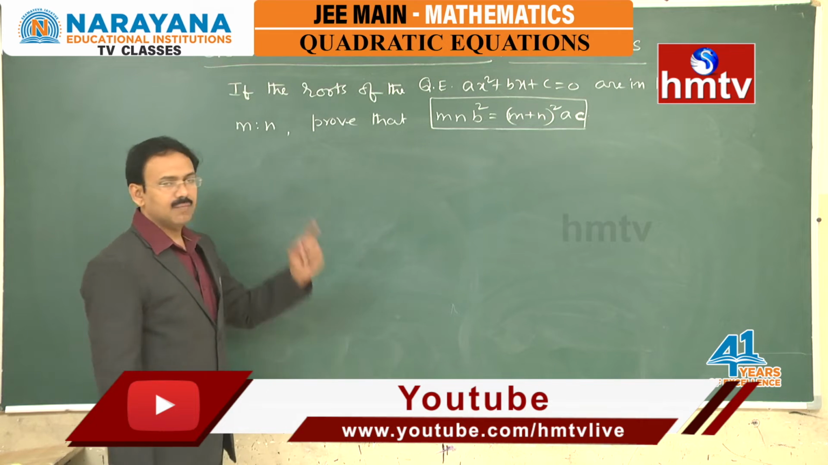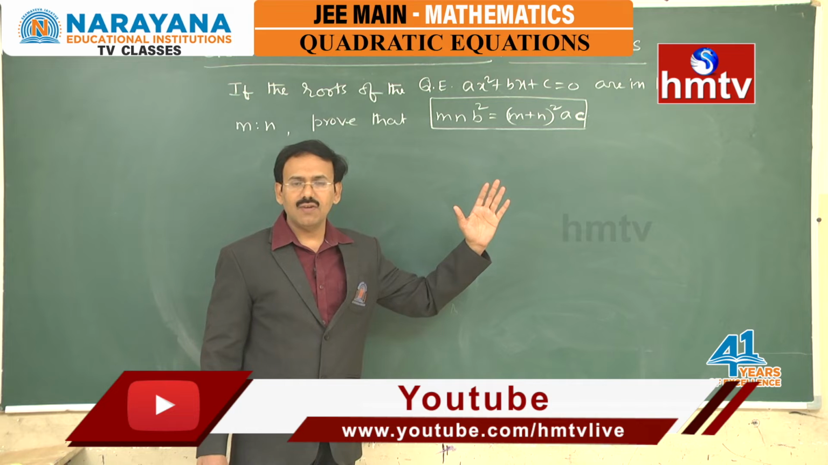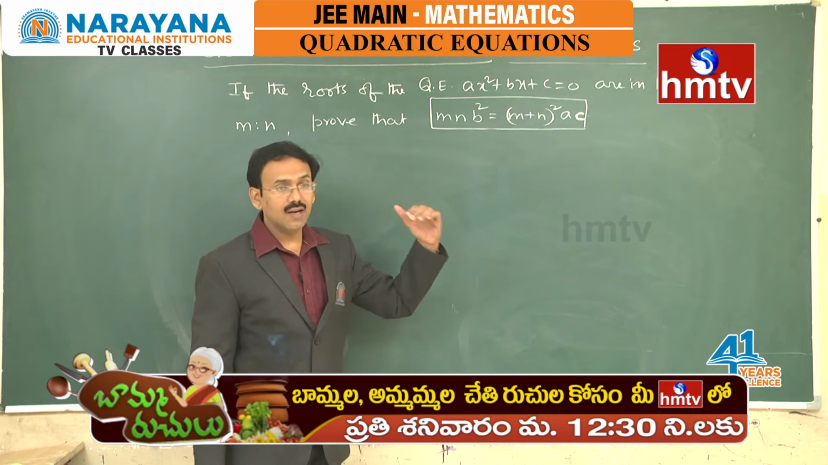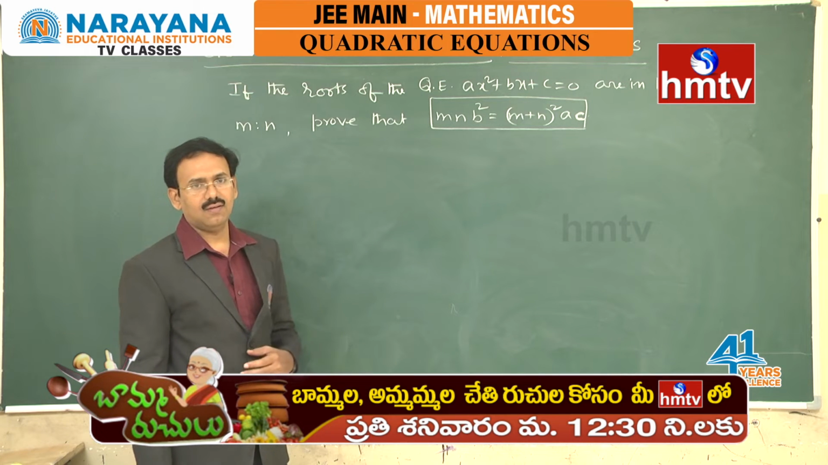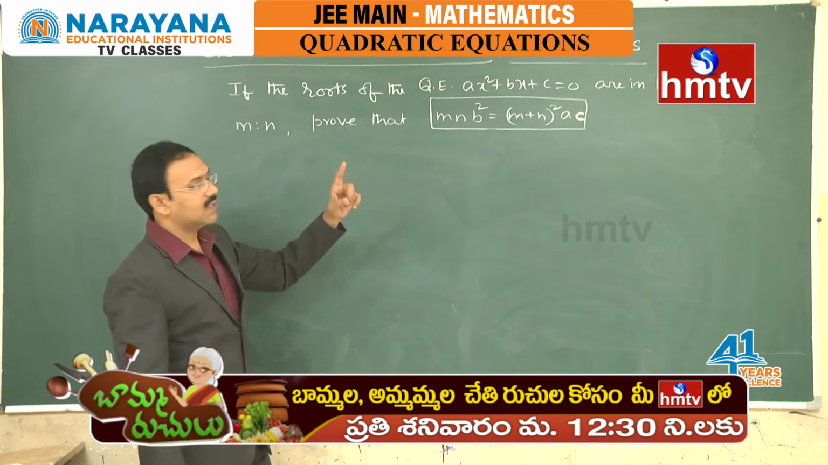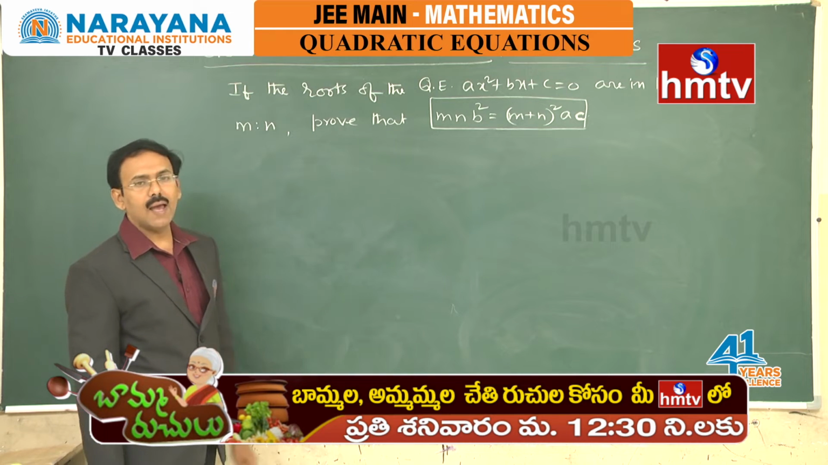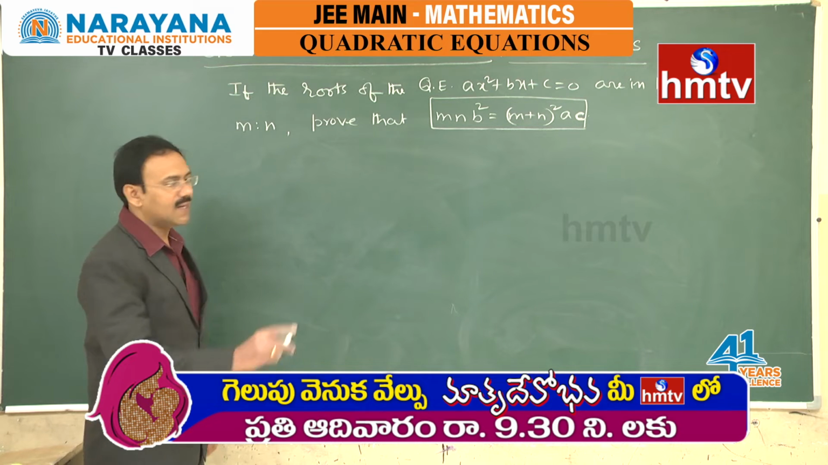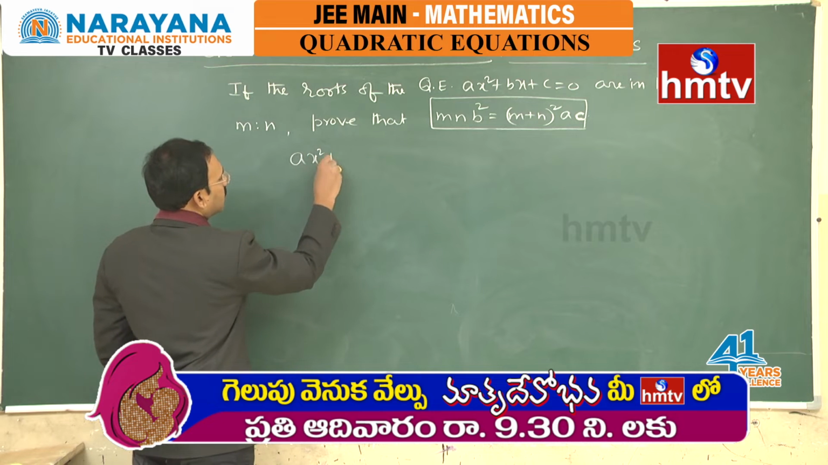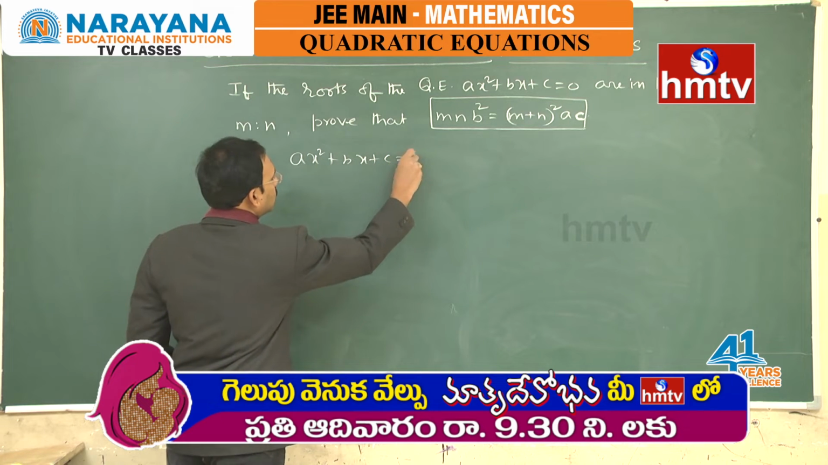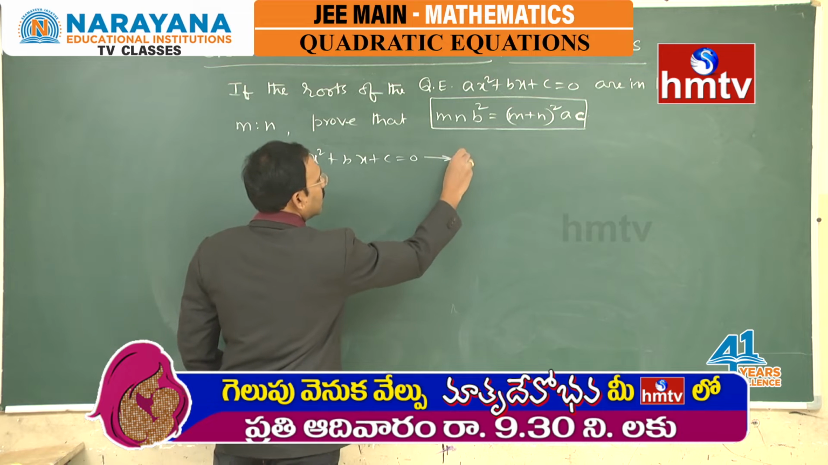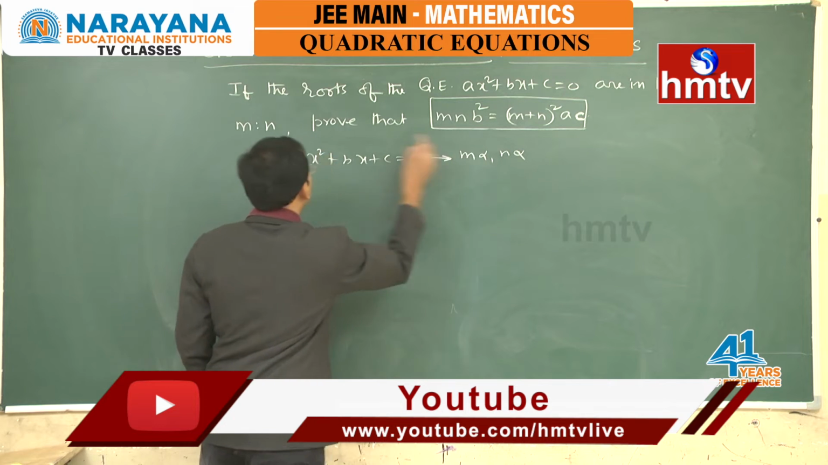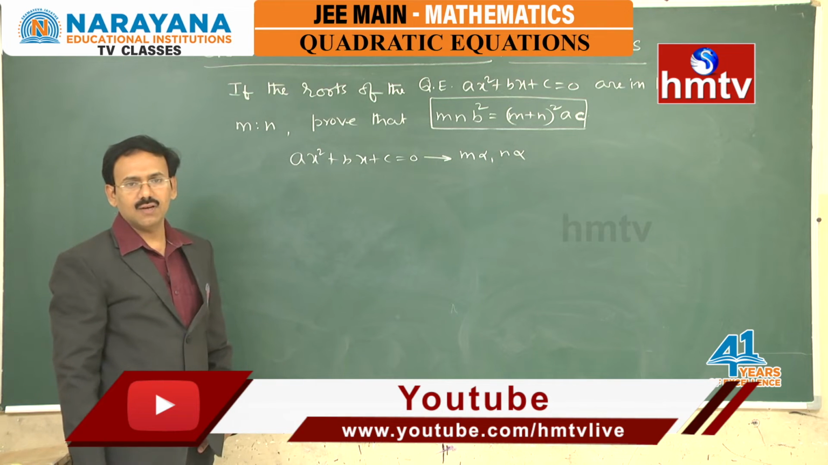Now, you see this problem. If the roots of the quadratic equation ax square plus bx plus c equal to 0 are in the ratio m is to n, then prove that mn b square is equal to m plus n whole square into ac. This is the question. So, let us take up the equation ax square plus bx plus c equal to 0 and let us say its roots are m alpha, n alpha, because it is given that the roots are in the ratio m is to n.